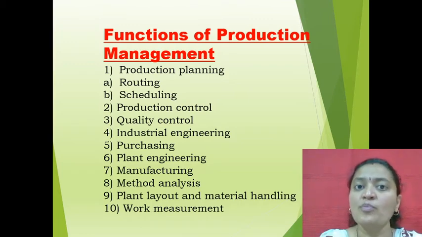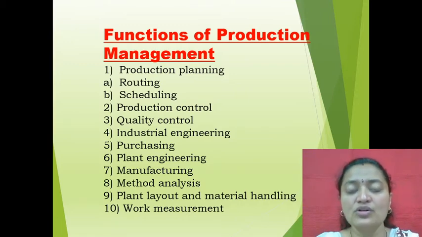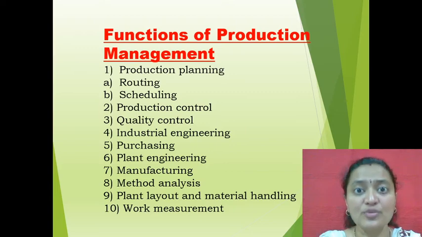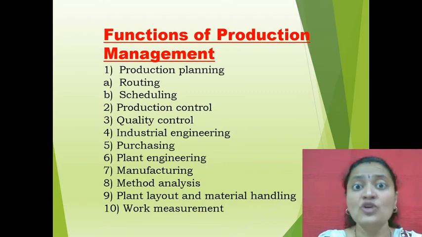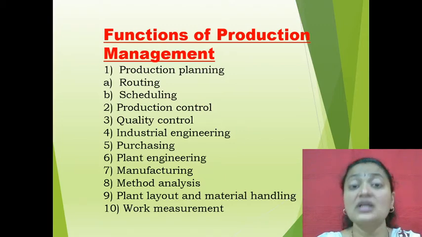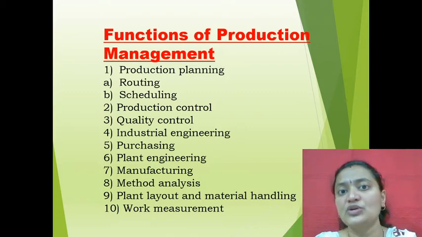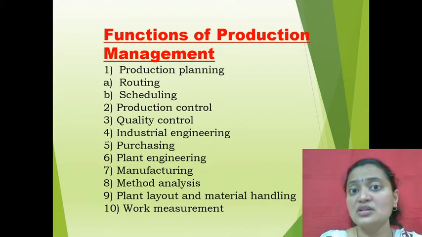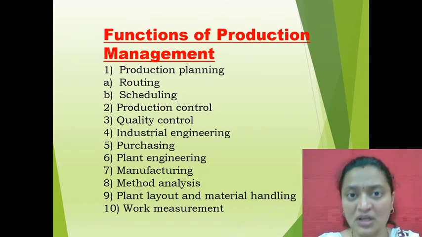So proper production planning has to be done regarding which kind of products are to be manufactured, then deciding the right quality of that particular product, then deciding how the design of that product should be. All these things should be taken into consideration, and the main important thing is the price or the cost which we charge for that particular product.